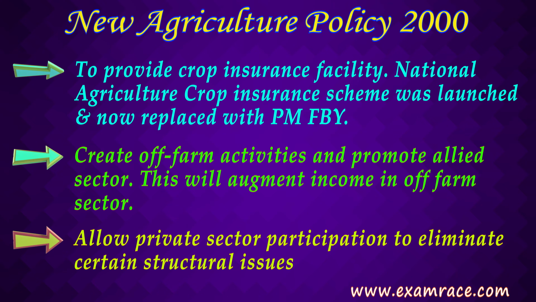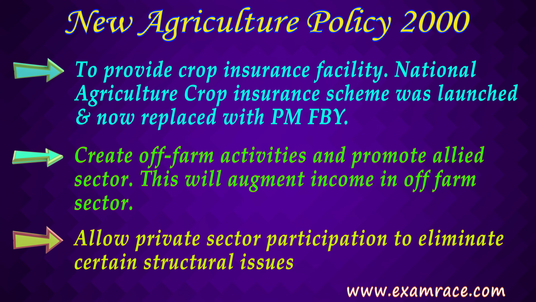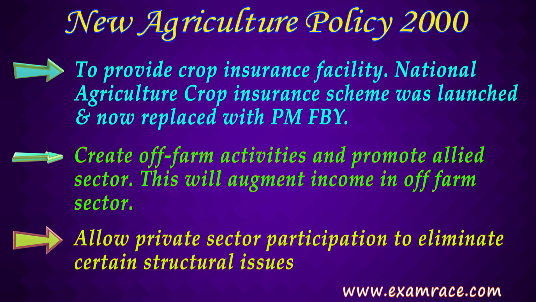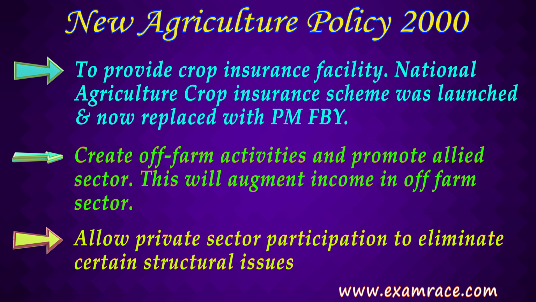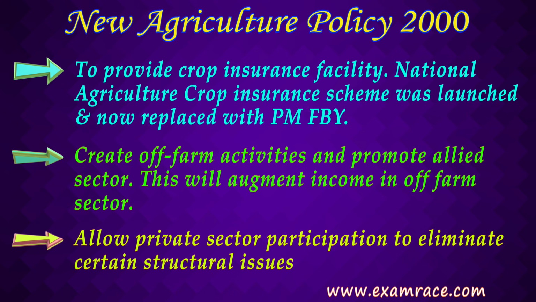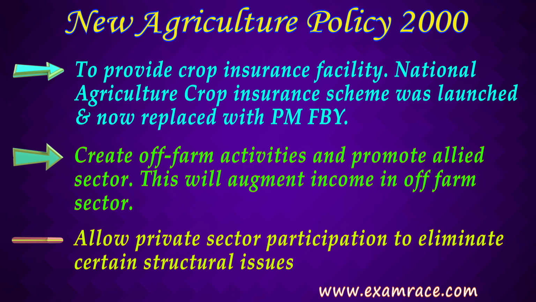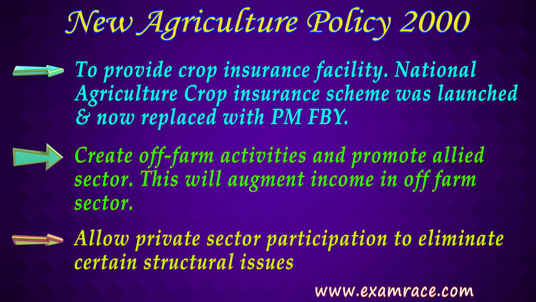It has allowed the private parties to build storage facilities, and the Food Corporation of India has also agreed to take these storage facilities created by private sector on lease. Thus, government is trying to allow private sector participation and bolstering that, so that structural issues in the agriculture sector can be removed and agriculture sector growth can be boosted.